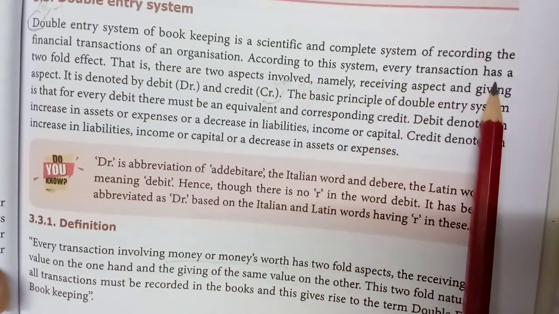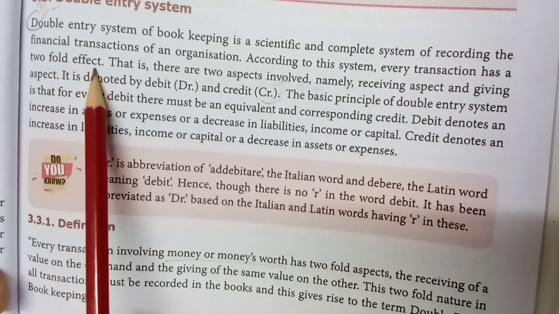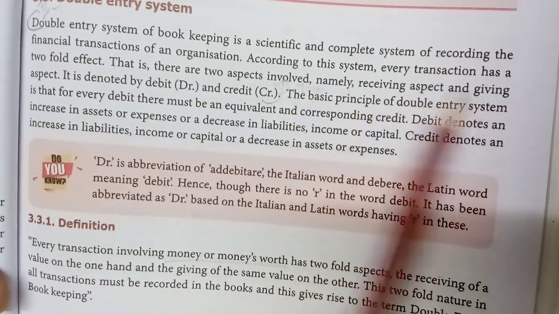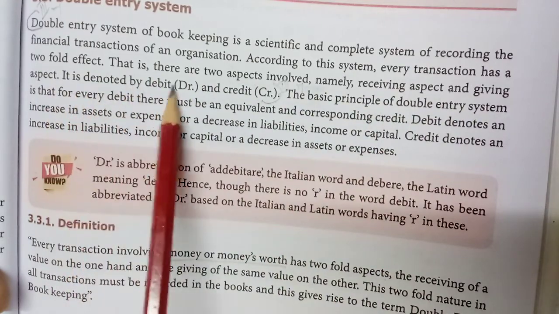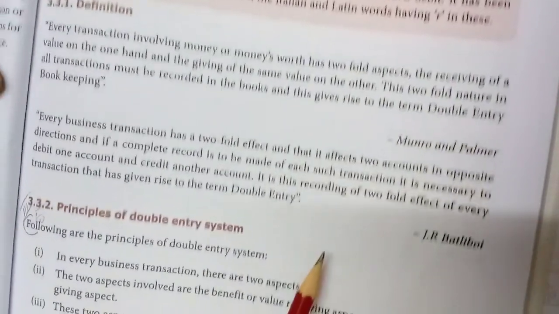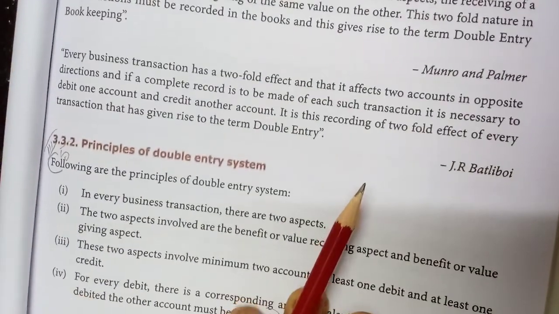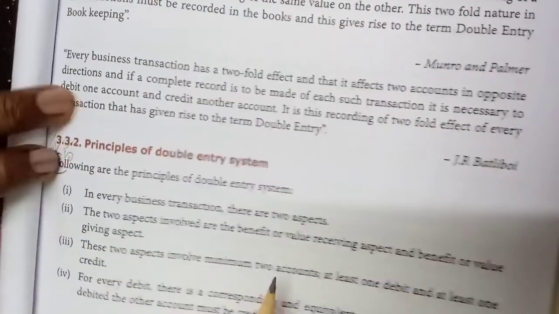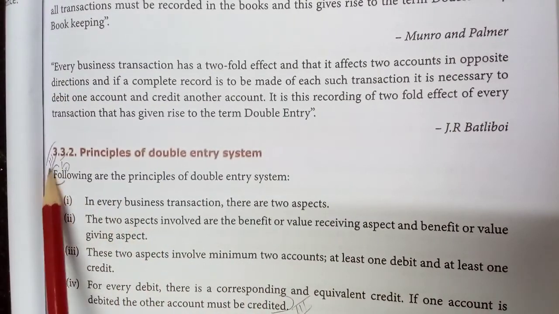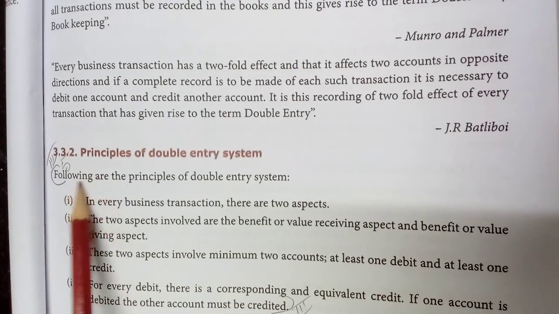According to this system, every transaction has a twofold effect. That is, there are two aspects involved, namely the receiving aspect and the giving aspect. It is denoted by debit and credit. Then the principles, all the 4 principles, short answer, 5th question. Those 4 points you have to learn.